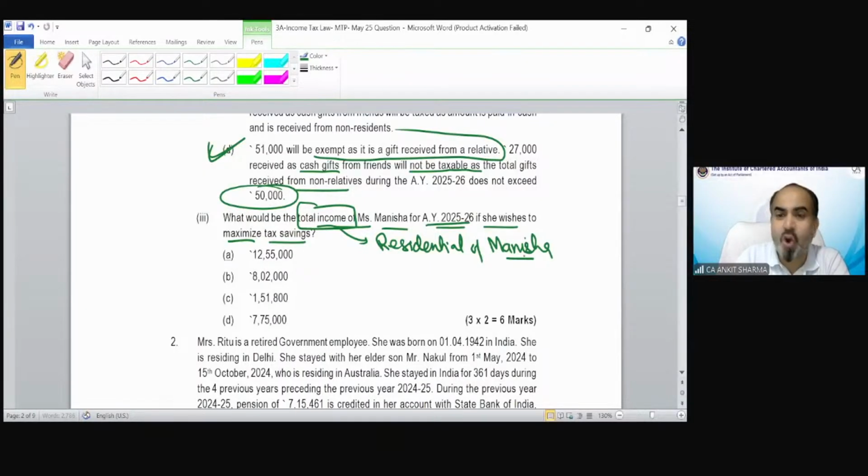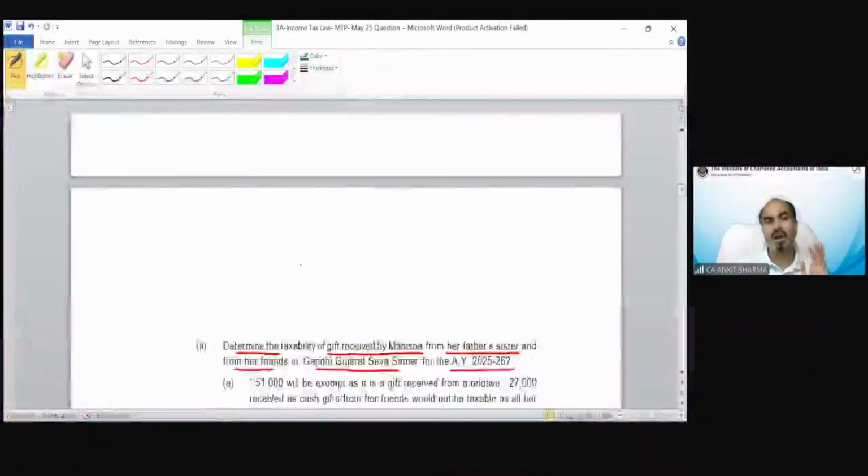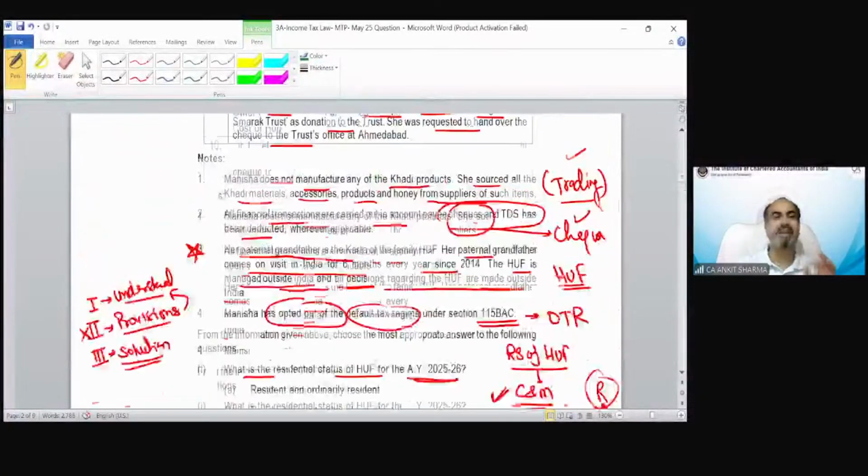Because if she is a non-resident, only those incomes that arise or are received in India are taxable. If she is a resident but not ordinarily resident, then income that arises in India, is received in India, or is controlled from India is going to be taxed. And if she is a resident and ordinarily resident, then all kinds of income need to be taxed in the case of Manisha. So before finding out the total income, we should find out the correct residential status of Manisha.